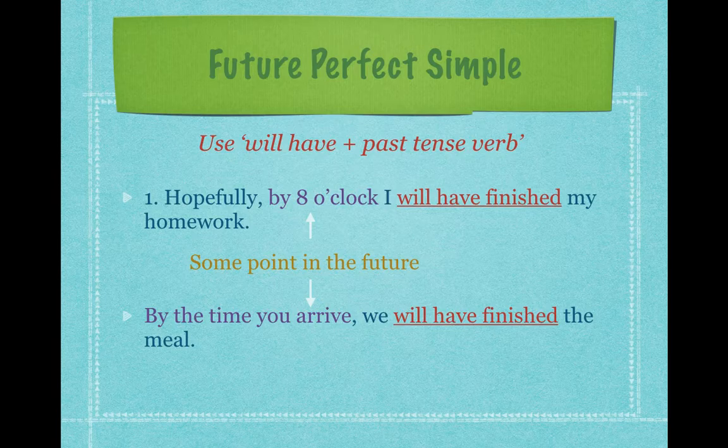As for the second example, by the time you arrive, for some specific time in the future, when that person arrives, they will have finished the meal. Okay, so like I stated there, the verb finish must be in past tense. So for example, if you use another word, the example might be, by the time you arrive, we will have gone already. So meaning that gone must be in past tense. Alright, that's all. Thank you.